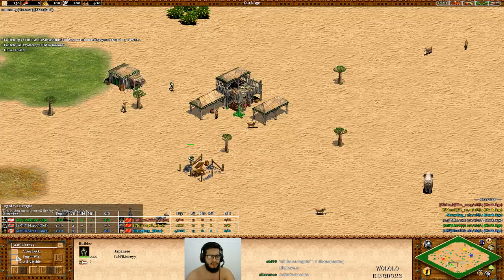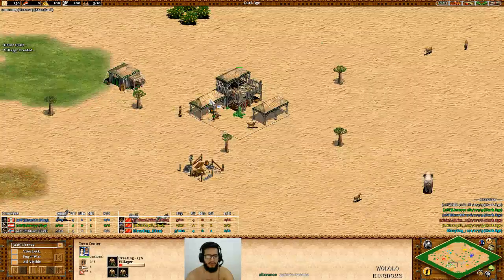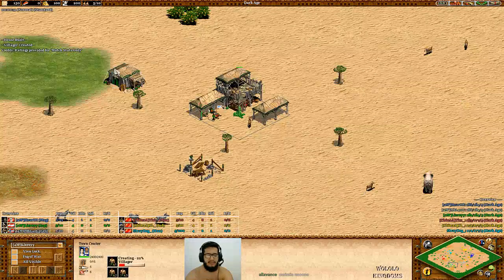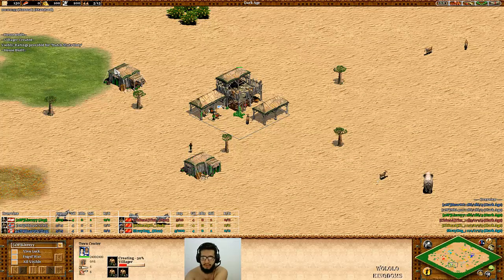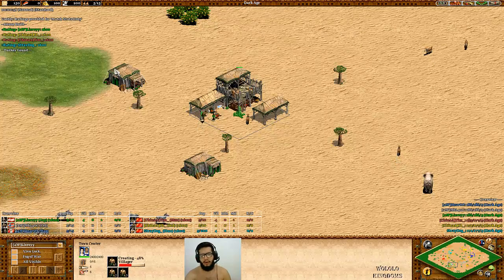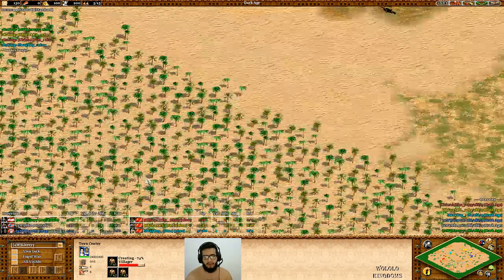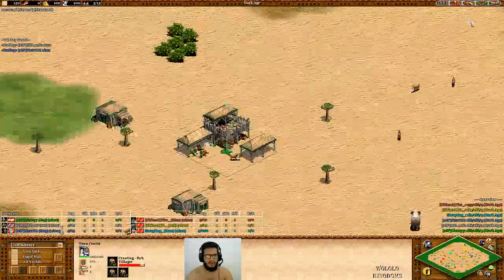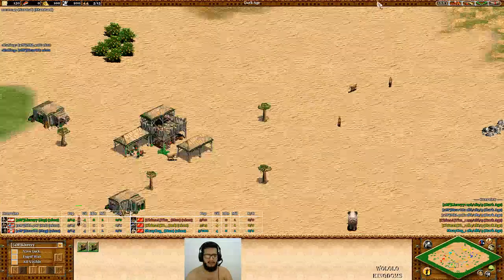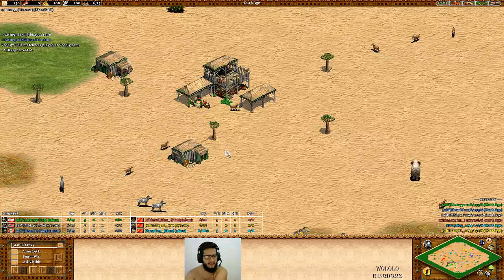Japanese strong start, maybe strong man at arms, strong feudal, and of course bloodline knights. So complete civilization, but I really think that he's going to give priority for maybe man at arms, but later ranged units. I don't want to see horse from Liereyy. The wood is here close to him. I can see that he has ships, he has elephants, there's a goat behind. He's going to be fine.